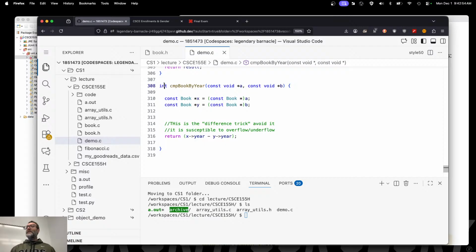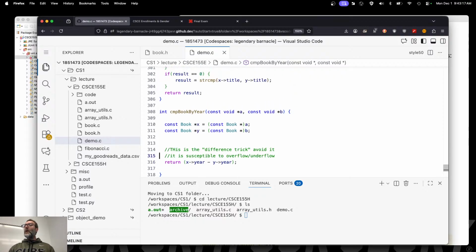Nope. And so consequently, you would overflow, underflow, and you would get the wrong result there. So avoid the difference trick at all costs, unless you are absolutely sure that it's okay. And even in this case, I wouldn't be absolutely sure, right? Because you could be using some flag value to indicate I don't know what the year is instead of 0 or something, right? All right, so there are our comparators.